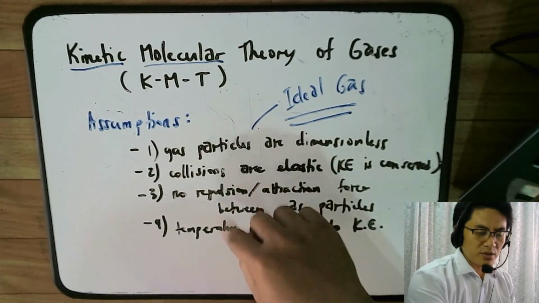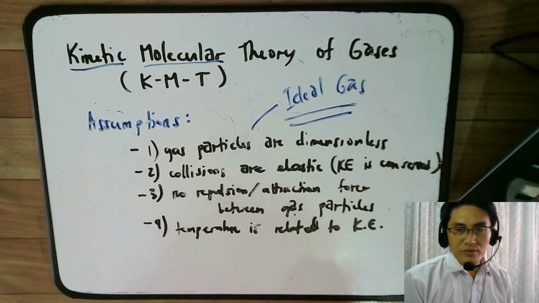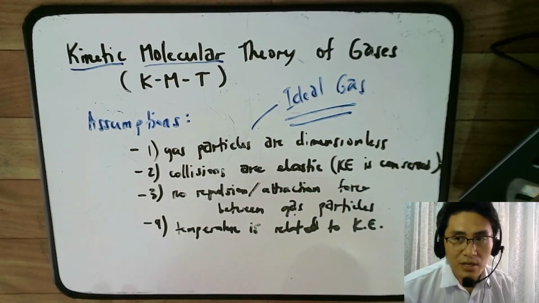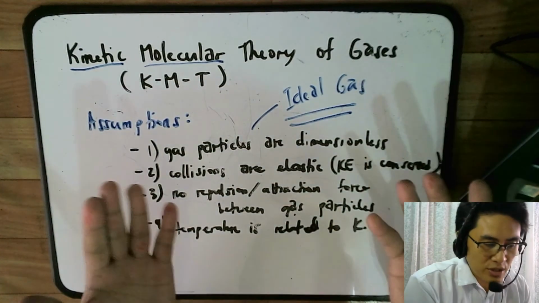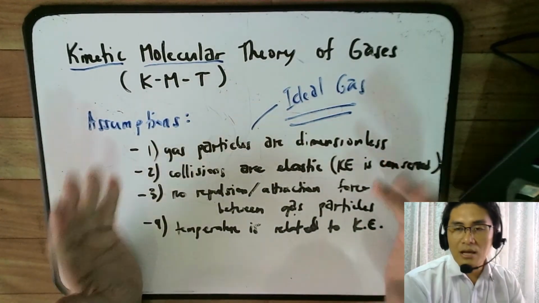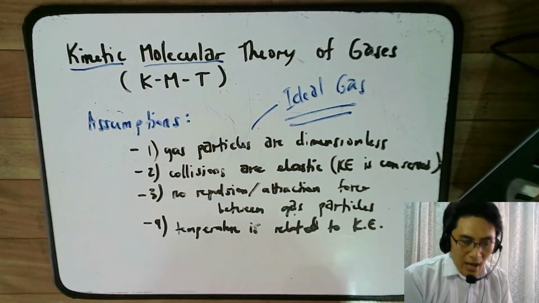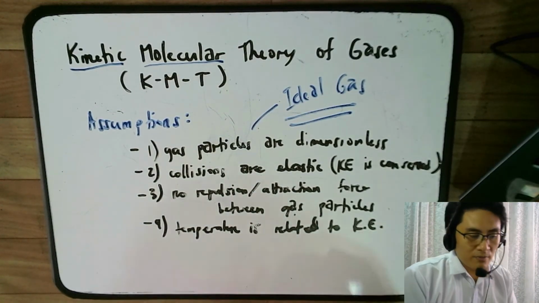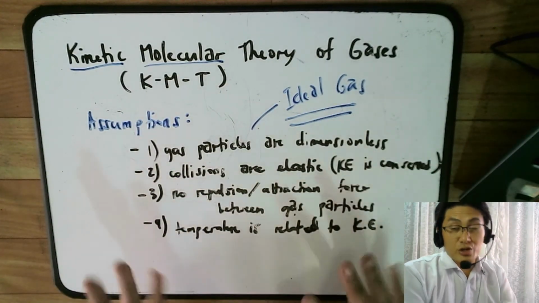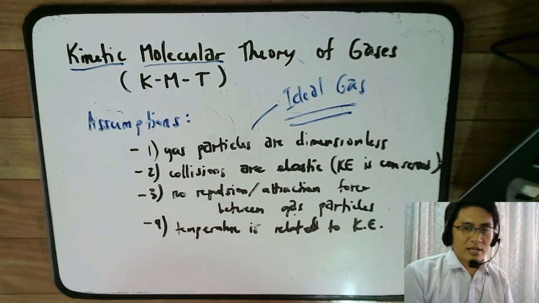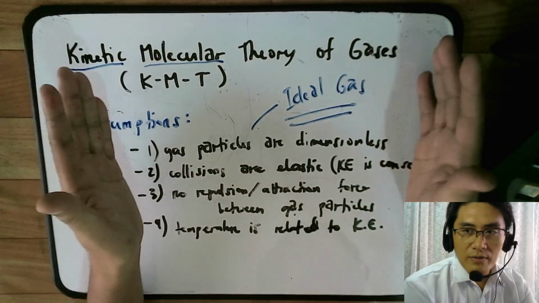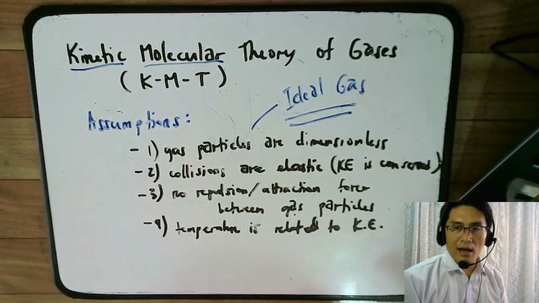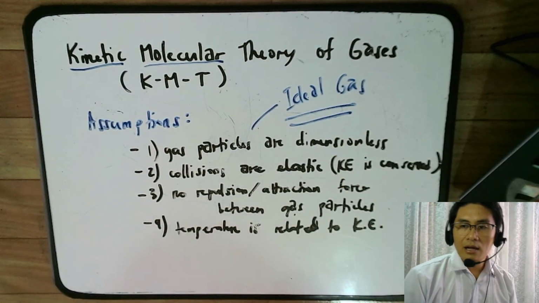So these assumptions, although there are four, most of the gas setups that we have are situations where we can use these assumptions, but some of these assumptions cannot be valid for some situations. So that's just a heads up. So that's the idea behind the kinetic molecular theory of gases and how it's related to the ideal gas and ultimately the ideal gas law.